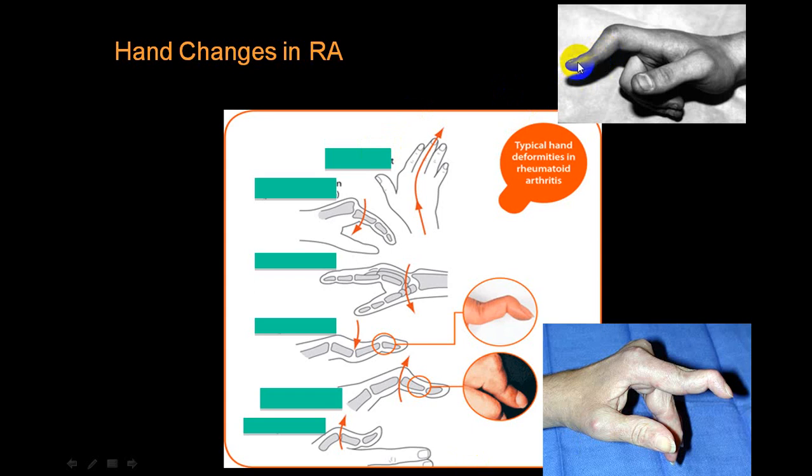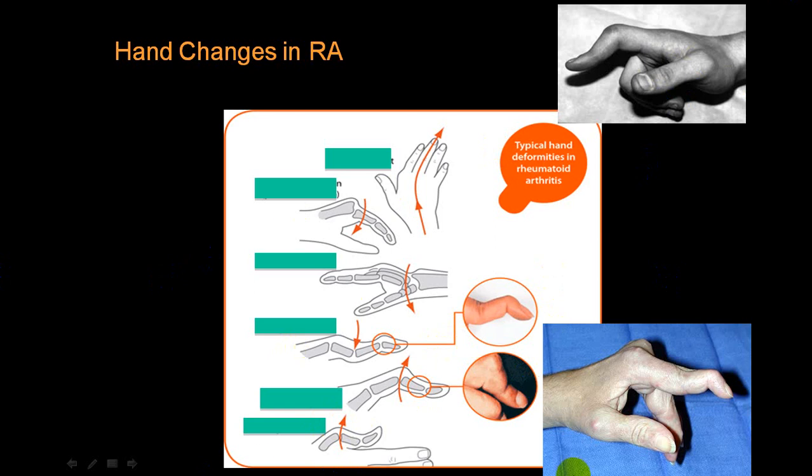And this is typical what we call a Boutonniere deformity. This is swan neck deformity. Boutonniere means at the PIP joint, proximal interphalangeal joint, you get flexion, and at the DIP joint, distal, hyperextension, while here in swan neck, proximal you get hyperextension and in distal you get flexion. This is typical swan neck, this is Boutonniere deformity. And in a thumb, if you get a peculiar deformity like this, flexion at PIP and hyperextension at distal phalangeal joint, that is what we call a Z deformity.